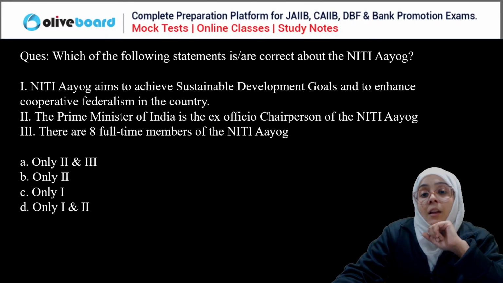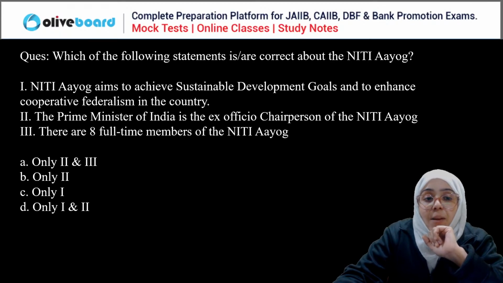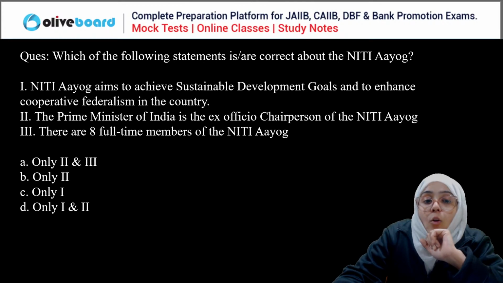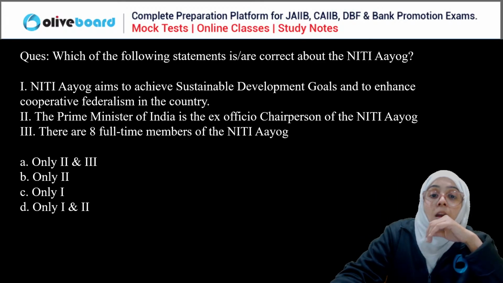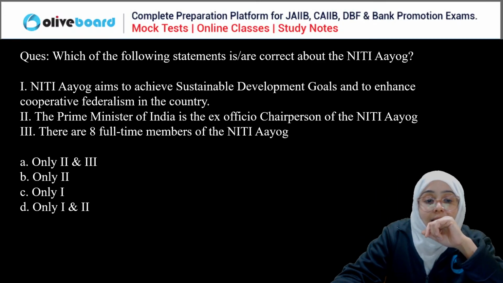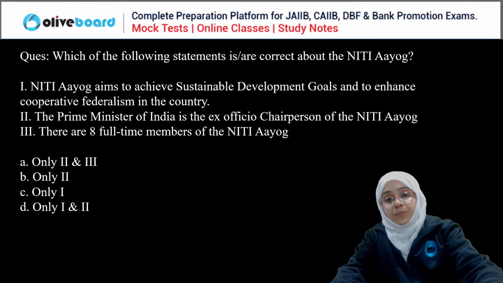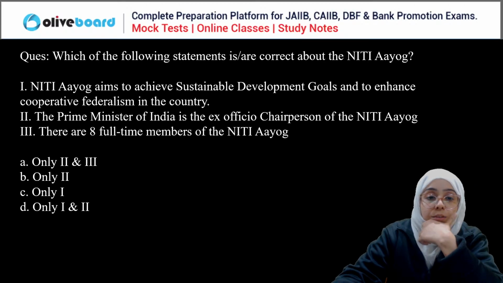Okay. Next, which of the following statements is correct about the Niti Aayog? Niti Aayog aims to achieve sustainable development goals and to enhance cooperative federalism in the country. The Prime Minister of India is the ex officio chairperson of the Niti Aayog, and there are 8 full-time members in the Niti Aayog. So, which of the following is the correct statement regarding Niti Aayog? Everyone, please answer this question.